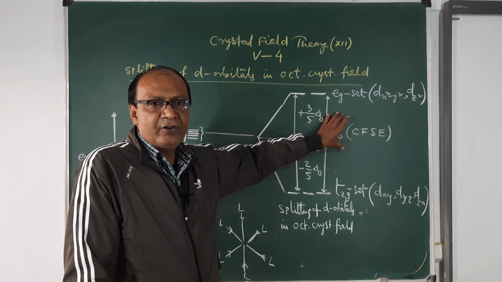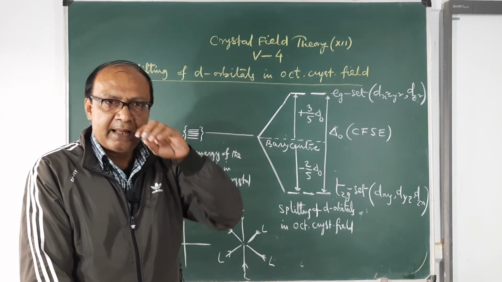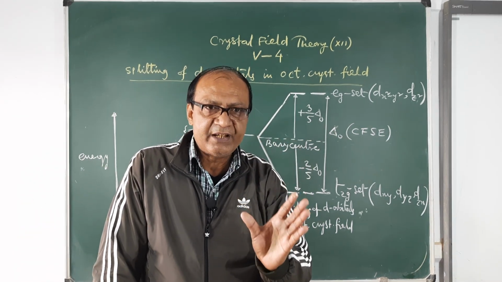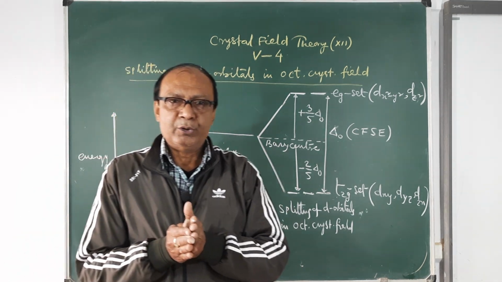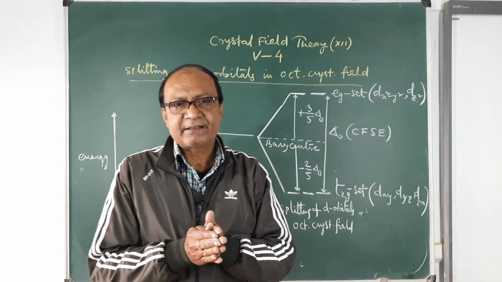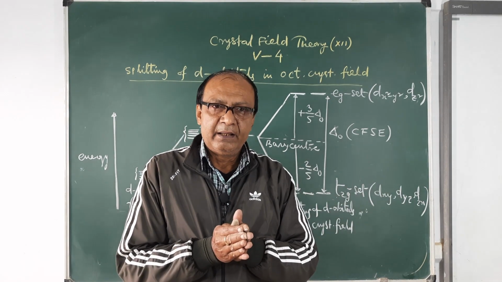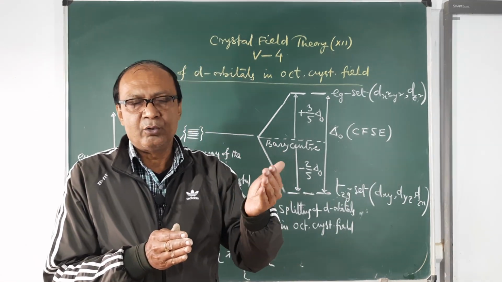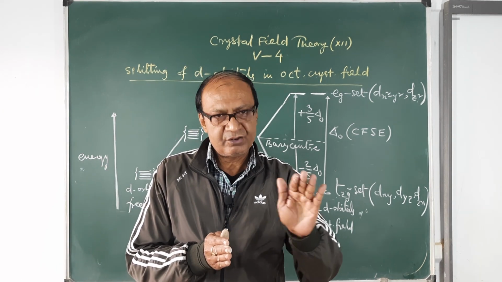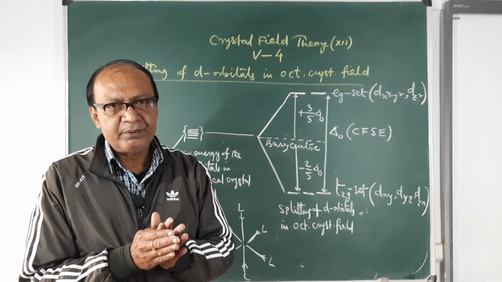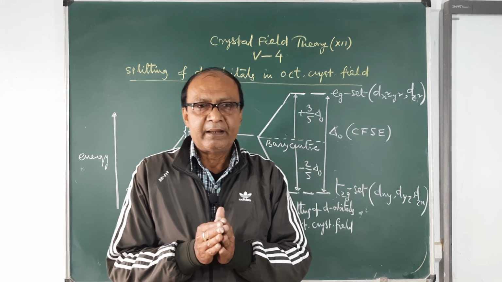Ligands of higher strength are known as strong ligands, and ligands of weaker strength are known as weak ligands. Some ligands can produce a strong field, some ligands can produce a weak field. That's why the value of delta O differs. For strong ligands, the value of delta O will be much higher. For weak ligands, the value of delta O will be much lower. So on the basis of this point, crystal field theory has classified the ligands.